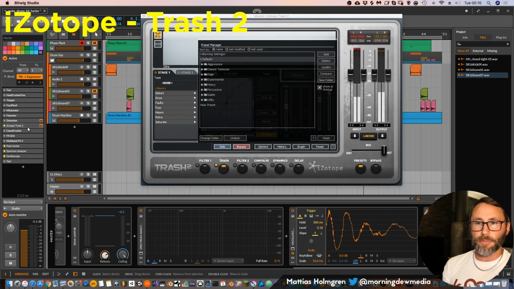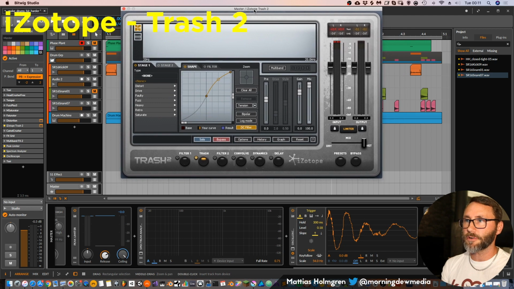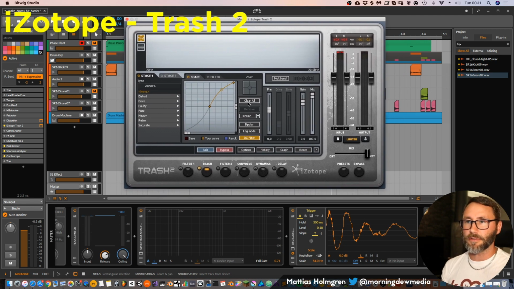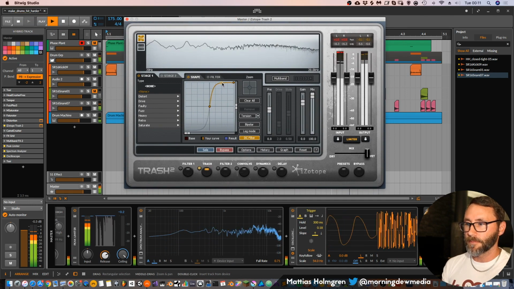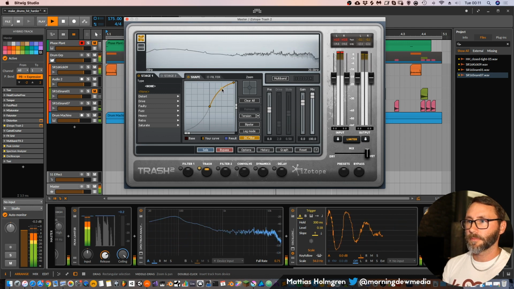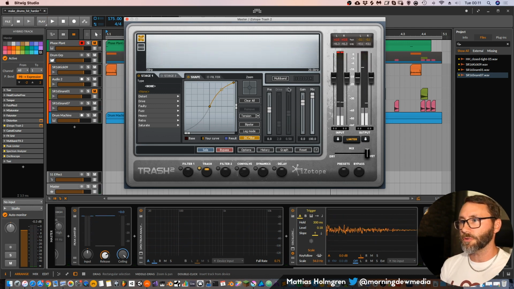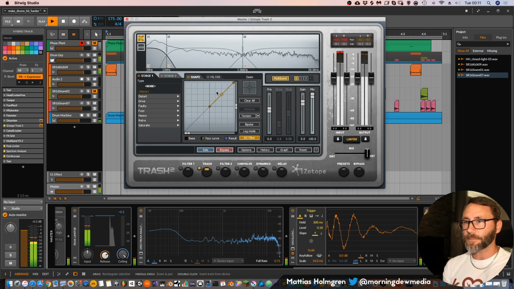Then we have the Isotope, which is also a very nice saturator or overdrive plugin. I use this on everything from basses to drum samples. It's very easy to use, and you can use it as a multi-band effect, so you can have a certain overdrive in the lows and another overdrive in the mids and a third overdrive in this upper range.